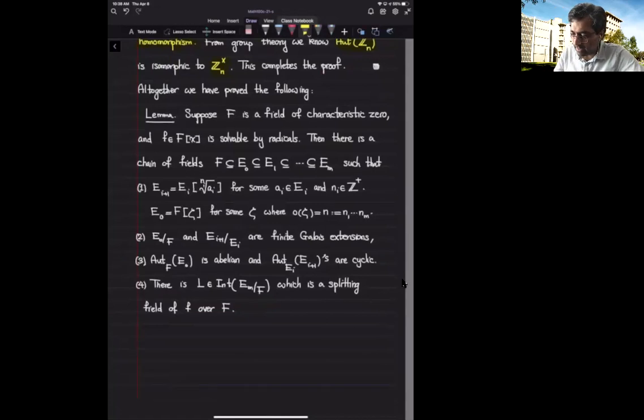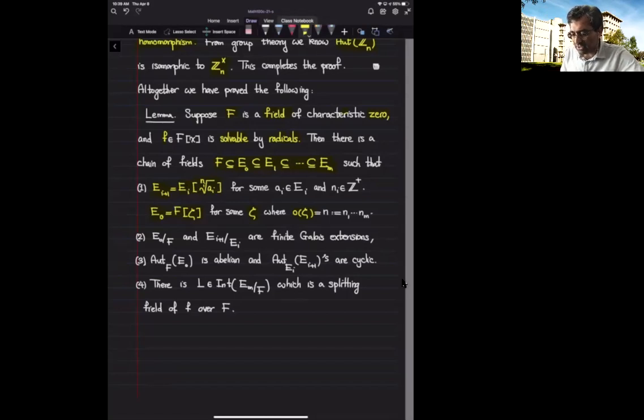Altogether, we showed this: if F is a field of characteristic 0, and a polynomial small f is solvable by radicals, then I can find a chain of fields such that the first one over F comes from adding an nth root of unity, and each of the other ones comes from adding some n sub ith root of an element inside the smaller field E sub i.